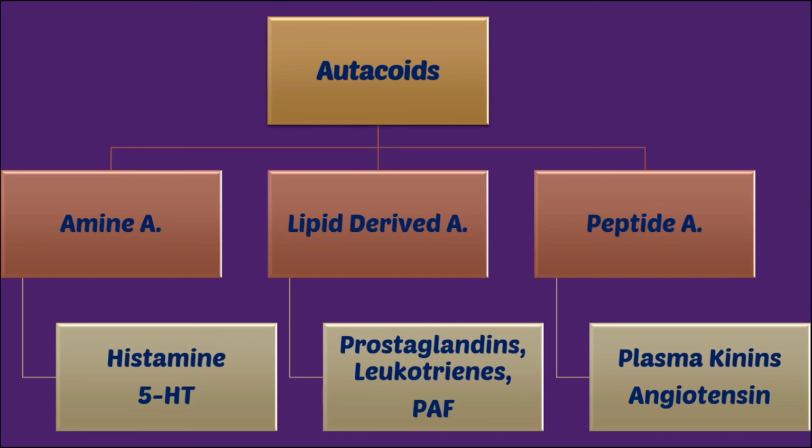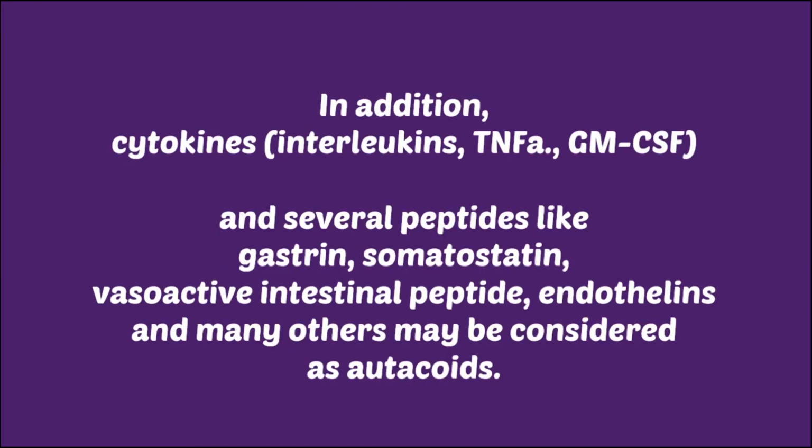Not only this, there are also other autocoids present. So in addition, cytokines like interleukins, TNF alpha and GM-CSF and several peptides like gastrin, somatostatin, vasoactive intestinal peptide, endothelins and many other may be considered as autocoids. So these are also considered as autocoids because these are released locally and they produce action locally. Apart from that, they are synthesized in a specific type of cell and they are having a intense biological response, right?